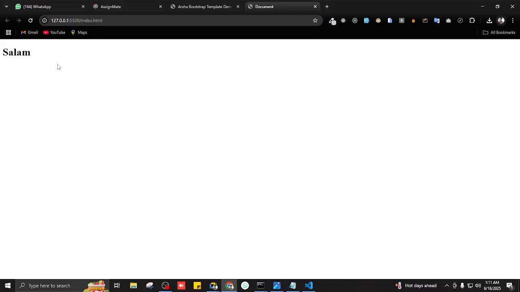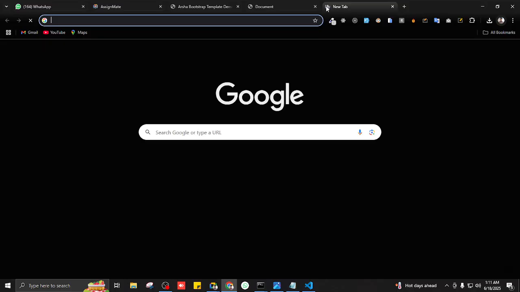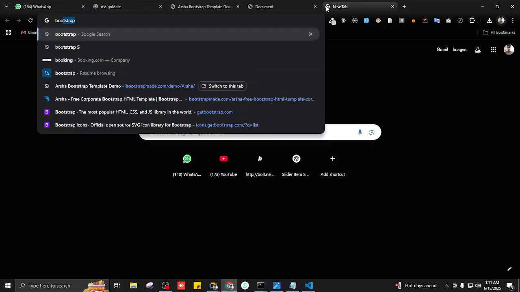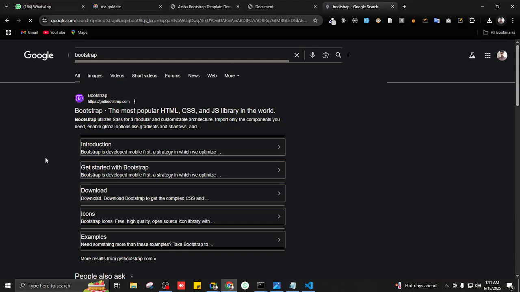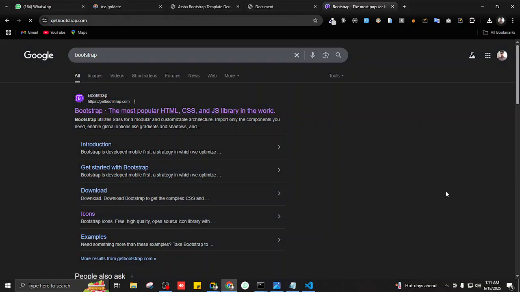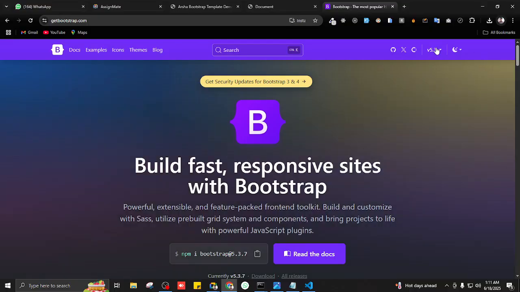The styling is in Bootstrap. So how do I include Bootstrap? With the link. Very good. And where should I get the link? Bootstrap.com. Yeah, good. So I'll just write Bootstrap and open the first link, and make sure the latest version is selected, 5.3.